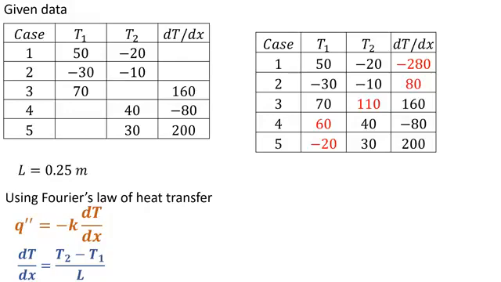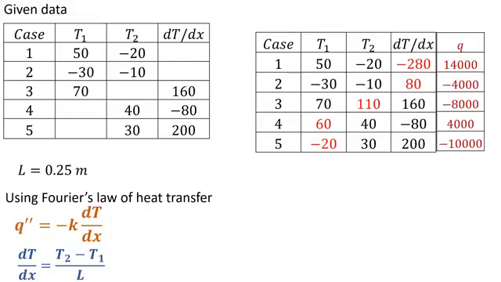Now I am going to find the value of heat flux, and heat flux is calculated by using Fourier's law of heat transfer. q double dash is equal to minus k dT/dx. I have the value of thermal conductivity, which is given in the problem statement, 50 watt per meter Kelvin. dT/dx for each of the 5 cases is known, and by simply multiplying thermal conductivity by dT/dx, heat flux for each of these 5 cases has been calculated.